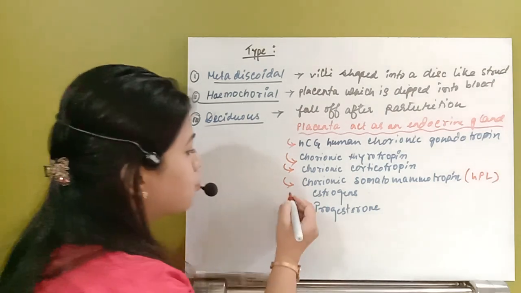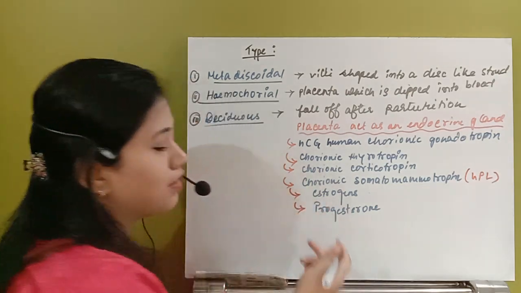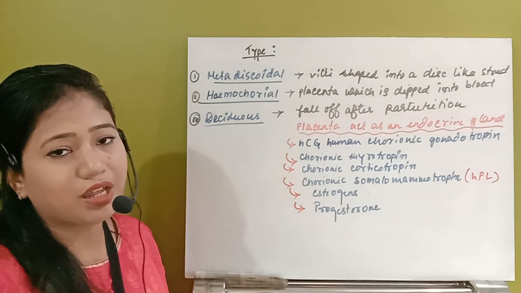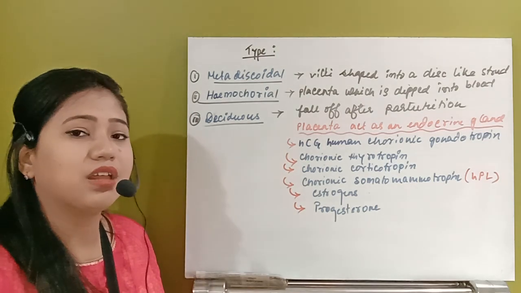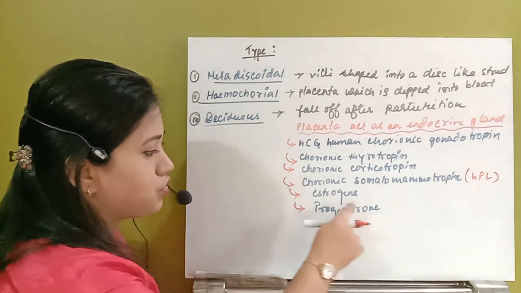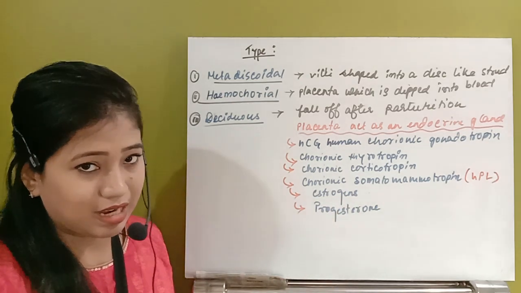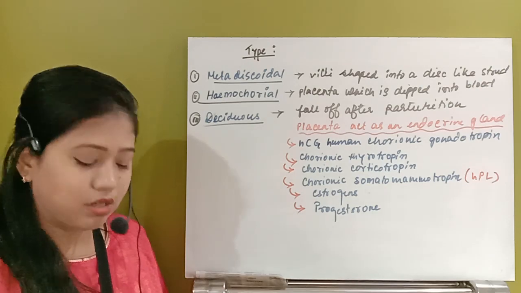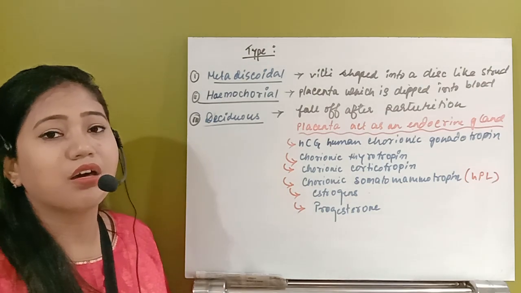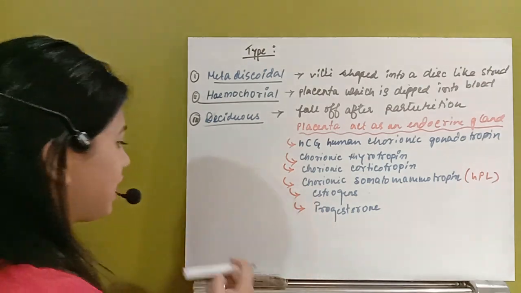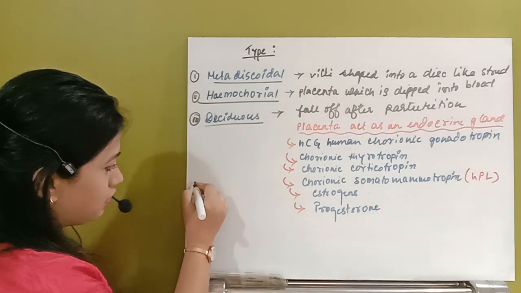Next one, the estrogen and progesterone hormones. They are very important for the attachment of the baby with the endometrium. These estrogens and progesterone will also be released by the placenta itself. So you can see the hormonal regulation during pregnancy. Let us see it here itself.